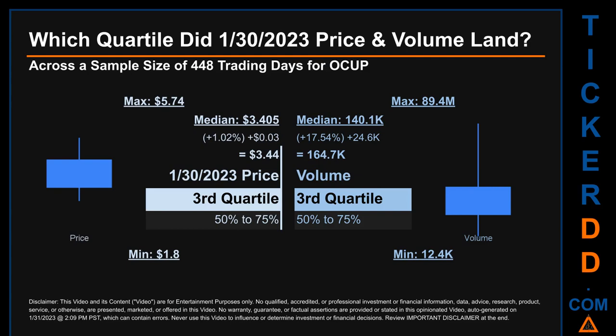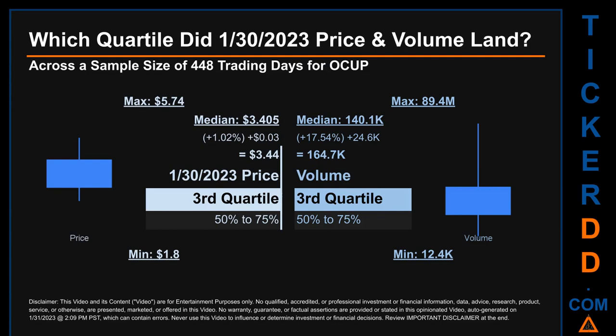The day's volume landed within the third quartile, that is within the 50% to 75% range of all sampled daily volume, which saw a max daily volume of 89.4 million and a minimum of 12.4 thousand. Quartiles tell us about the spread of a data set by breaking that data set into quarters, just like how the median breaks the set into half.